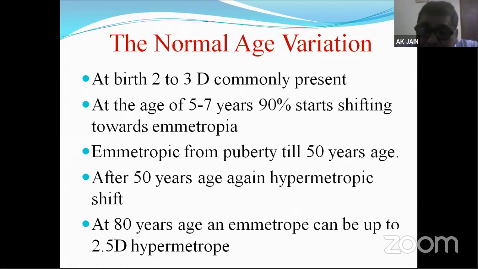So again, we can say roughly at the age of 80 years, a person who was a natural emmetrope can have up to 2.5 diopter hypermetropic error, or plus 2.5 diopter error. So these are the normal age variations we should know about hypermetropia.